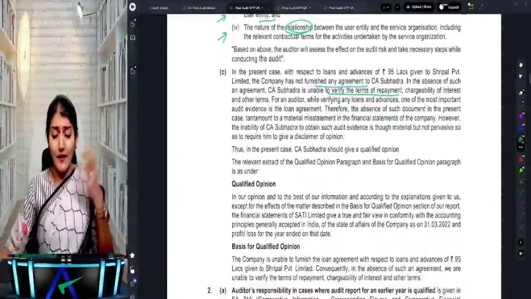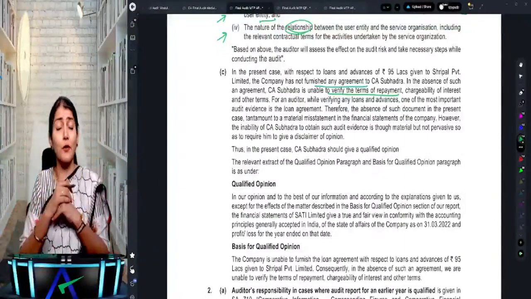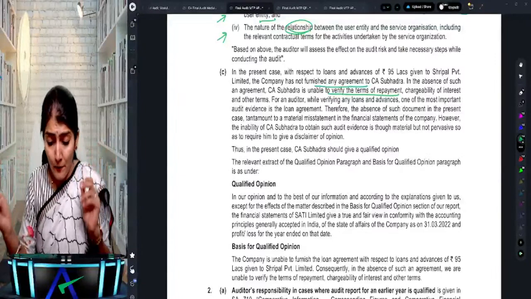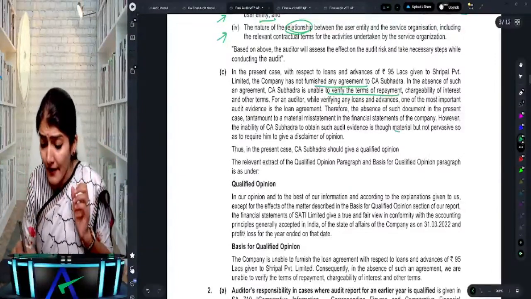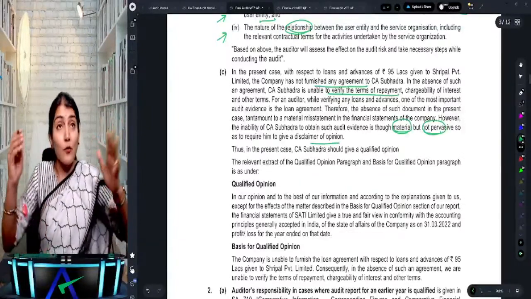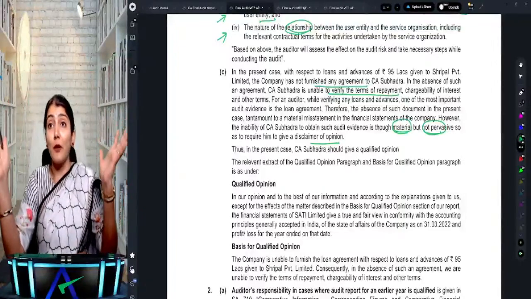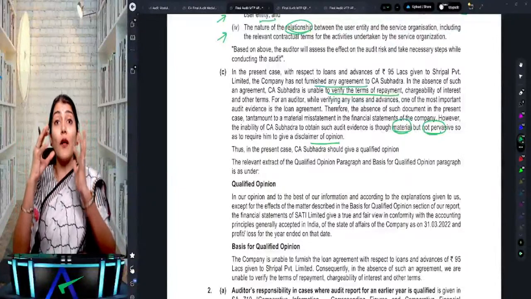So now what does it say? In this case, auditor, either you can issue a qualified opinion or you can issue a disclaimer of opinion because you are unable to obtain the evidence. Right? So what does it say? It is material but not pervasive. So as to give a disclaimer, it is not that important, that big an amount for the auditor to give a disclaimer. Right? So that is why only giving a qualified opinion.